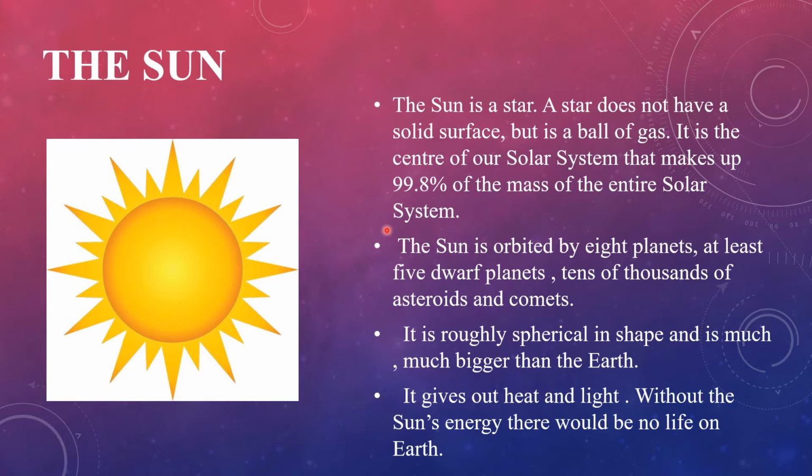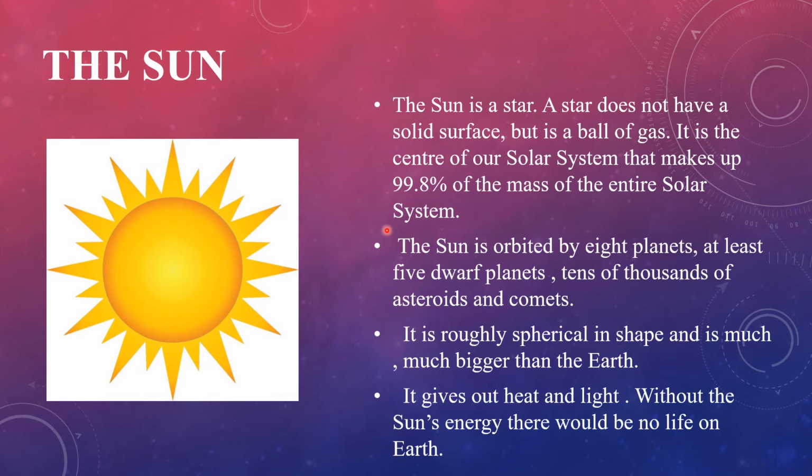All other stars are also huge balls of very hot gases. Understood? 99.8% of the mass of the solar system is made by the sun.